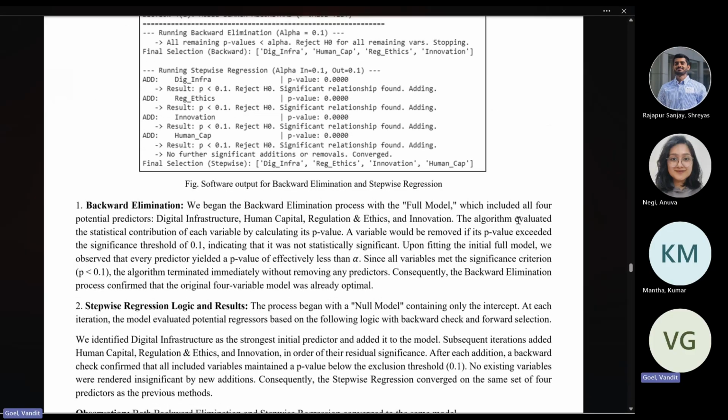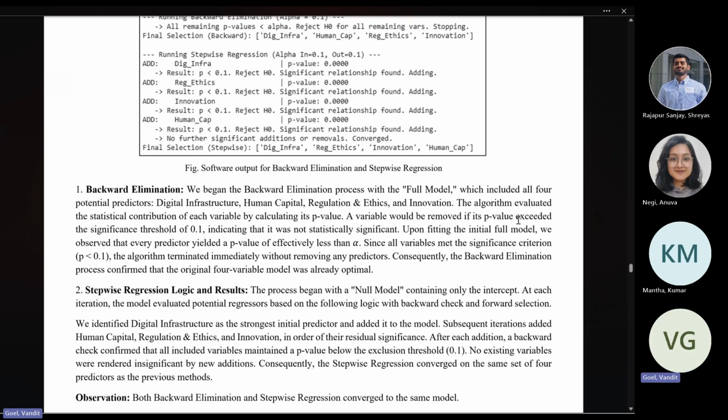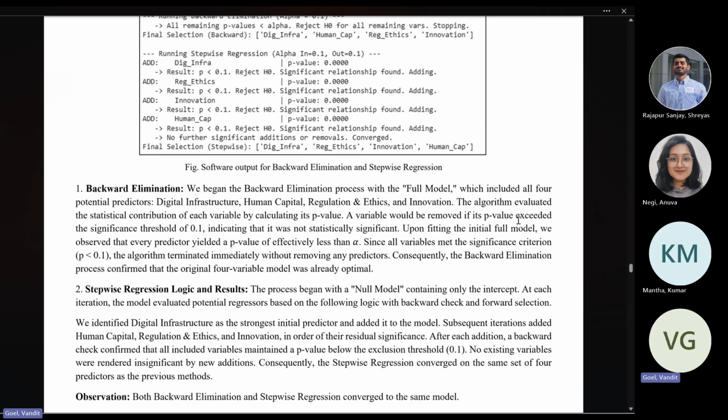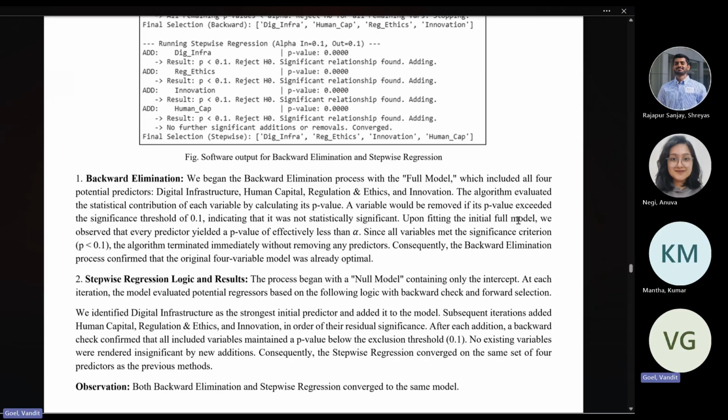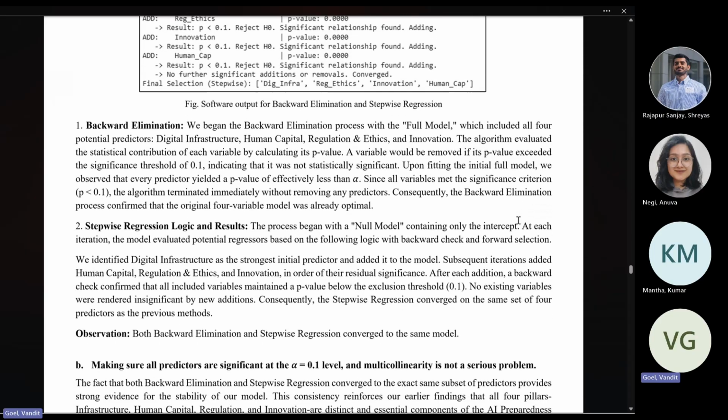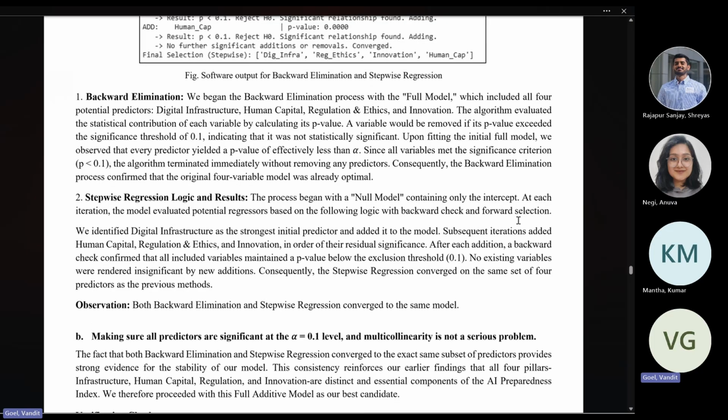We began the backward elimination process with the full model, which included all four potential predictors: digital infrastructure, human capital, regulation and ethics, and innovation. The algorithm evaluated the statistical contribution of each variable by calculating its p-value. Upon fitting the initial full model, we observed that every predictor yielded a p-value of effectively less than 0.1. Since all variables met the significance criterion, the algorithm terminated without removing any predictors. Consequently, the process confirmed that the original four-variable model was already optimal.